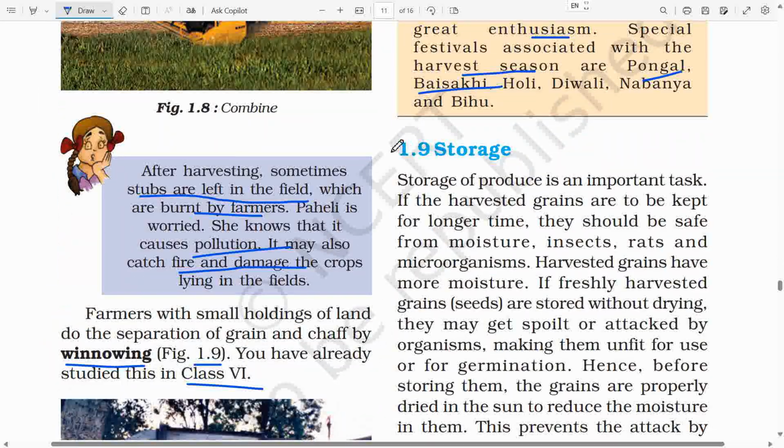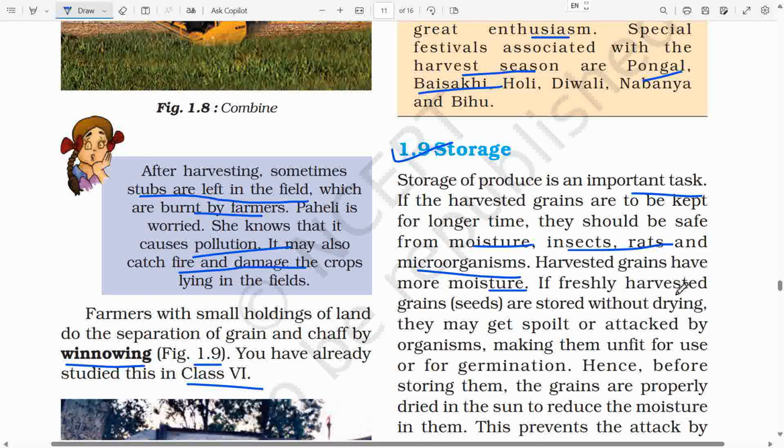1.9 Storage. Storage of produce is an important task. If the harvested grains are to be kept for longer time, they should be safe from moisture, insects, rats and microorganisms. Harvested grains have more moisture.